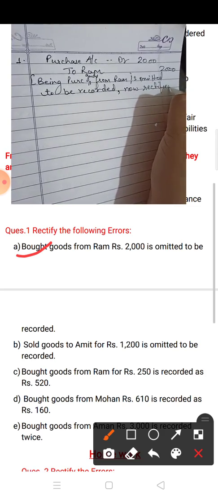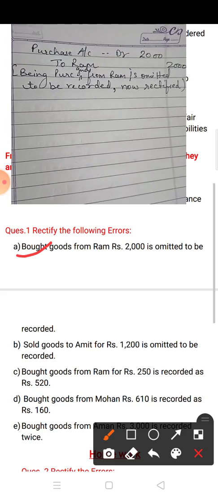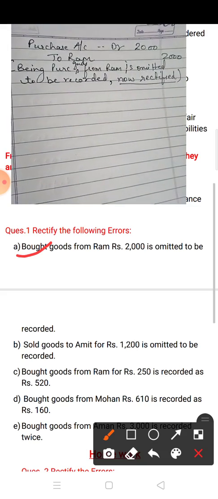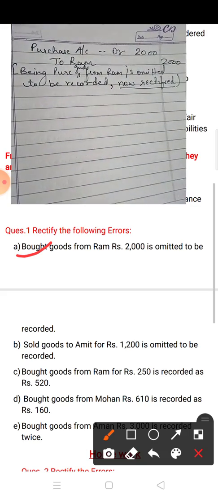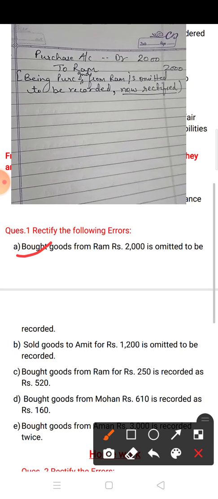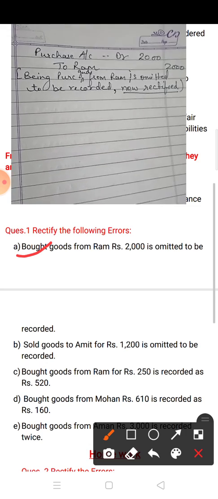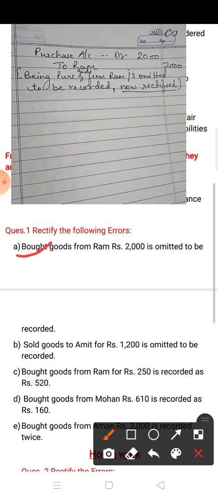It means you have to write the whole line from the question, and at the end write now rectified. You can also write now recorded. Okay, this is the first. When any transaction is omitted to be recorded, you have to record the entry as it is and with the correct amount.